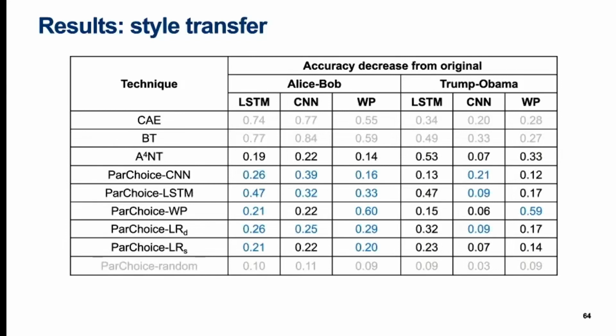Due to the complete lack of semantic retainment by CAE and BT, it makes sense to focus on the comparison between A4NT and part-choice here. Excluding part-choice random, here we have highlighted in blue all values that exceed A4NT with any variant of part-choice. In Alice Bob, all variants of part-choice exceed A4NT in all but two cases in which they are tied. In Trump-Obama the situation is more mixed.